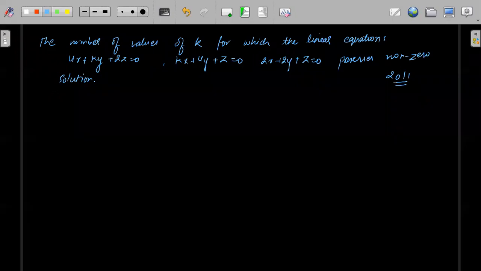Yeah. So the options were 2, 1, 0, and 3. Solve this. Non-zero solution.